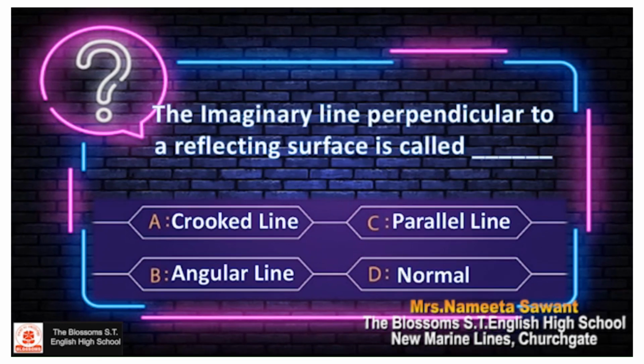The next question is, the imaginary line perpendicular to a reflecting surface is called crooked line, angular line, parallel line, or normal. And the correct answer is option D, normal.